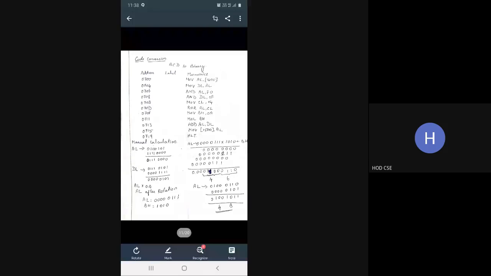For this third line, you have the manual calculation: AL is 75, and I AND it with F0. F0 means 1111 0000. I will get the answer 0111 0000, so I get the value 70 while executing the third line of your program. Side by side, see the manual calculation also.